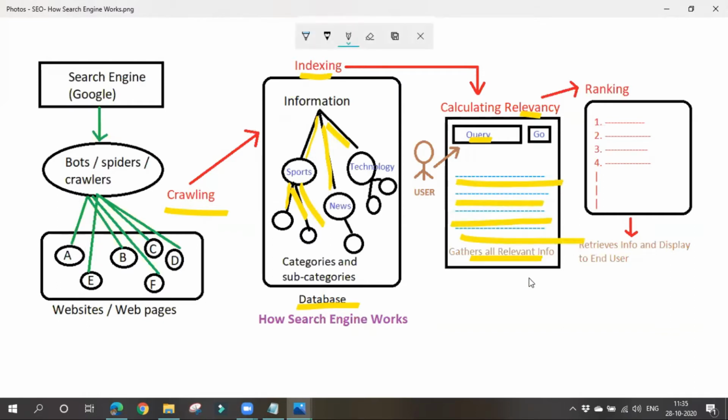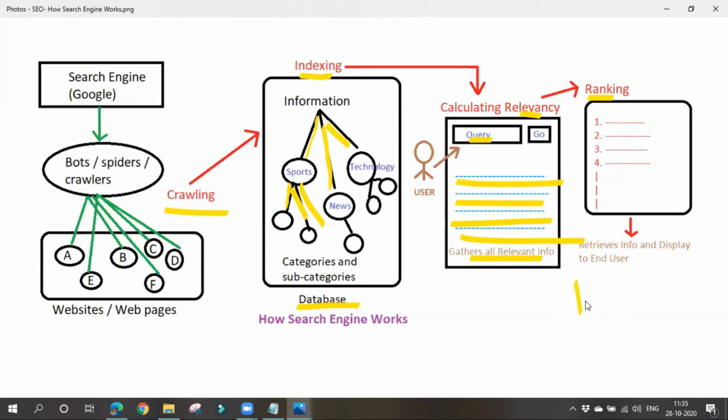Now it assigns some score to each and every content. It will assign some score based on the relevancy. How relevant the content is to the user's search query is much more important. Based on that, it will assign some score. So the next step is ranking. Here it assigns some score, right? After it assigns some score, now it gives ranking. It will give ranking to each and every website or each and every content.